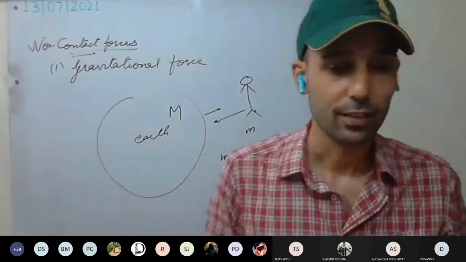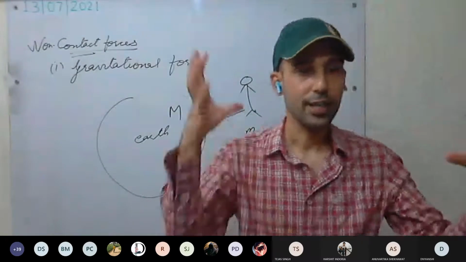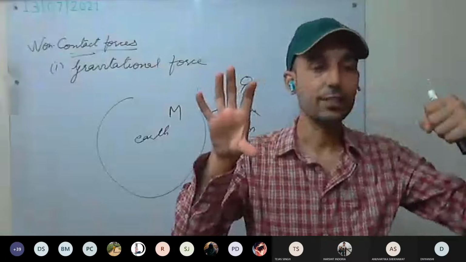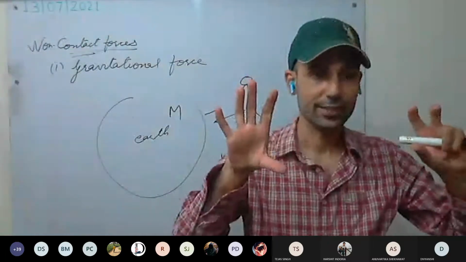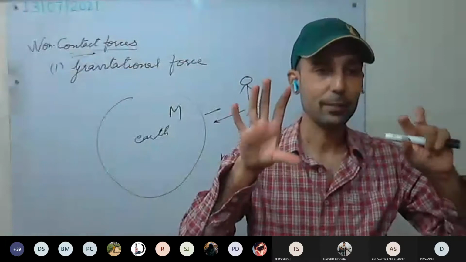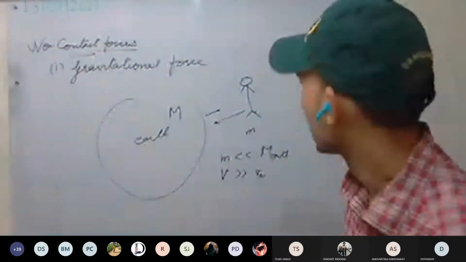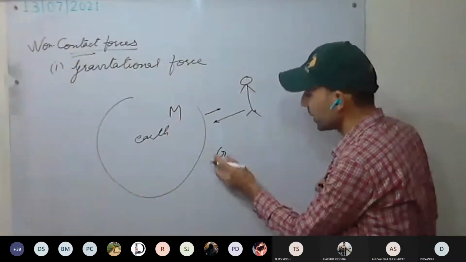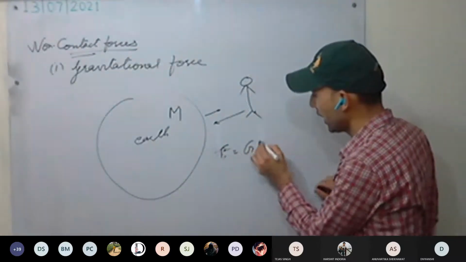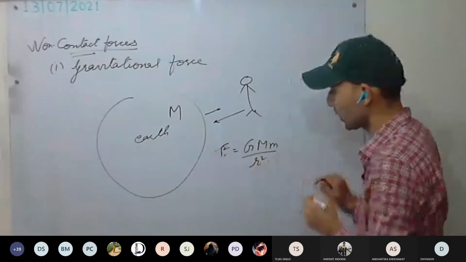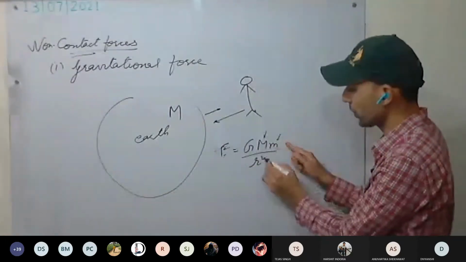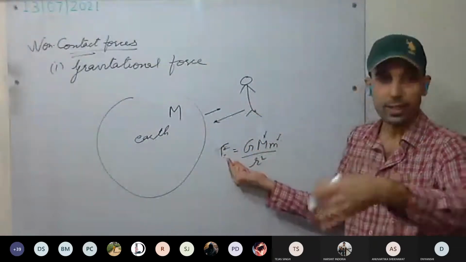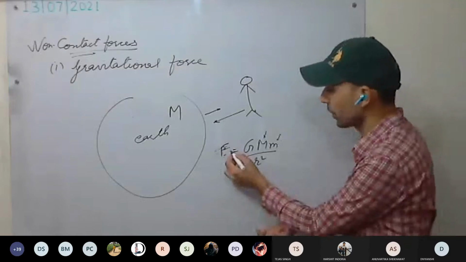Have you understood this? If you take the Earth and the Moon, they are attracting each other with the same amount of force. Gravitational force we will study in the fifth part. That force will be Gm upon r square, where M is the mass of the Earth, m is the mass of the body, r is the distance between them, and G is the gravitational constant. We will study it later in the fifth part.